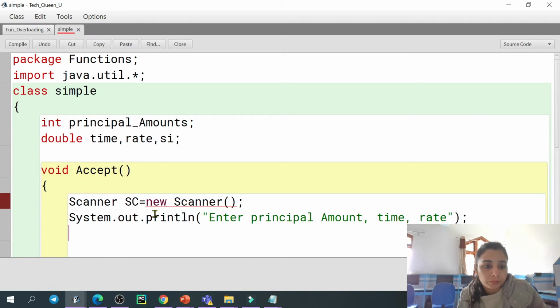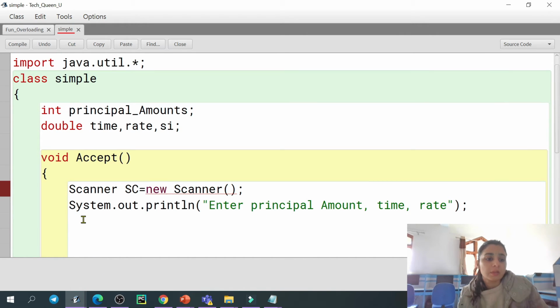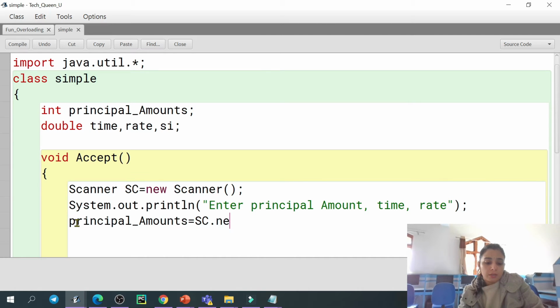Next, principal amount, let's copy and paste here, is equals to sc.nextInt, yes. Next we have the time, okay.